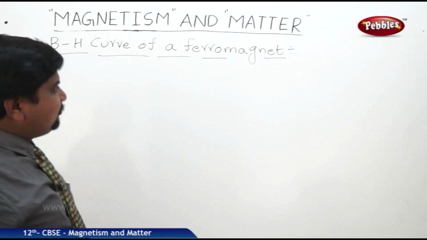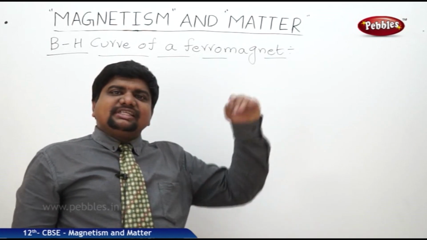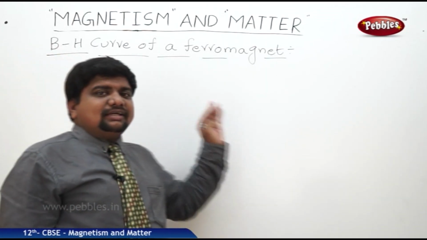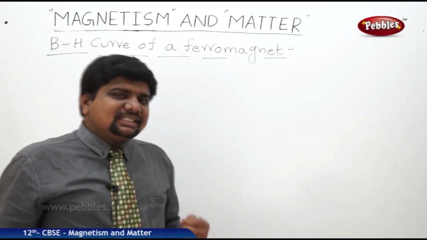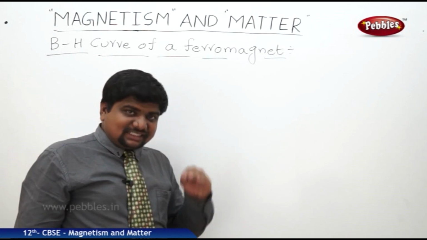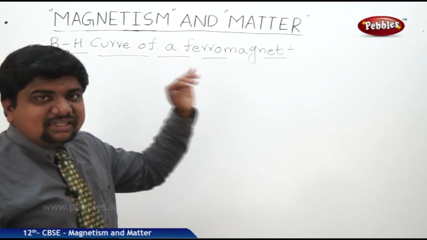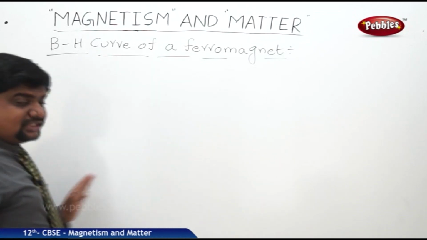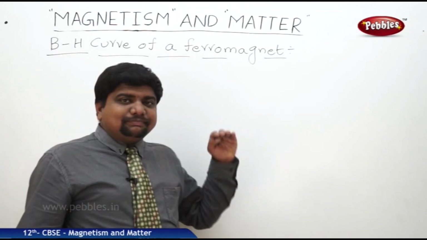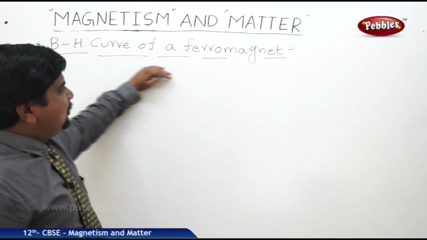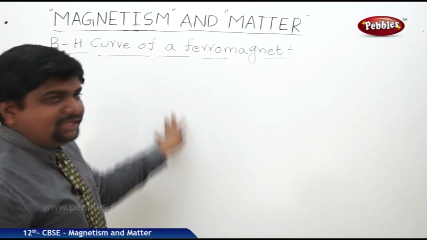The unique property of the ferromagnet is, in the absence of external magnetic field also, retentivity takes place in the ferromagnet. Retentivity means the residual magnetic field, means the magnetization still persists in the absence of external magnetic field. This property is called magnetic persistence. This magnetic persistence we can prove with the help of BH curve.